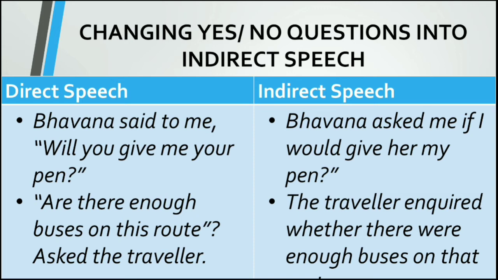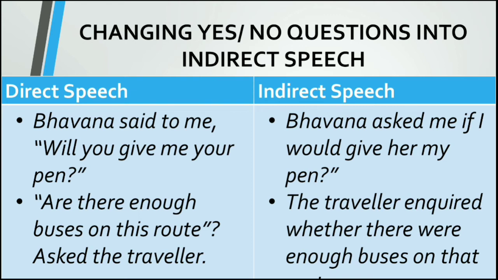And look at the yes or no question. In yes or no questions, the connective words become if or whether. And the subject of the indirect statement should come just after if or whether. Look at the example. Bhavana said to me, will you give me your pen? Bhavana asked me if I would give her my pen. So, in indirect speech, I is the subject and it comes just after if.